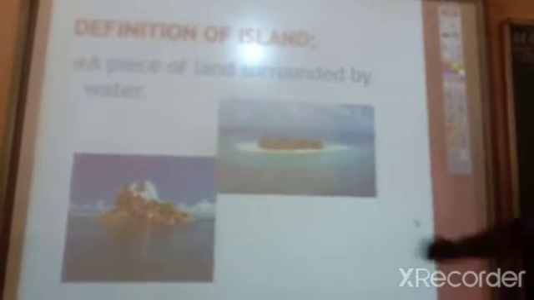Good. A piece of land surrounded by water. Such a landform is called an island. This is our India map, the great India outline map. Where is the island, children? Can you guess the island? This is an island and these are also islands. These islands are covered by water on four sides. The islands in the Arabian Sea and the Bay of Bengal.